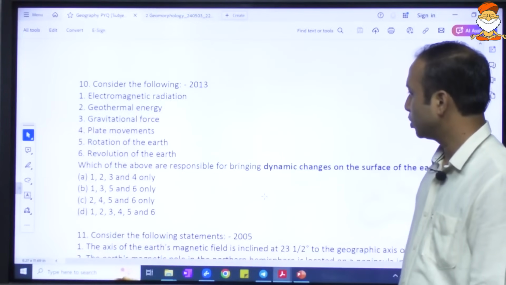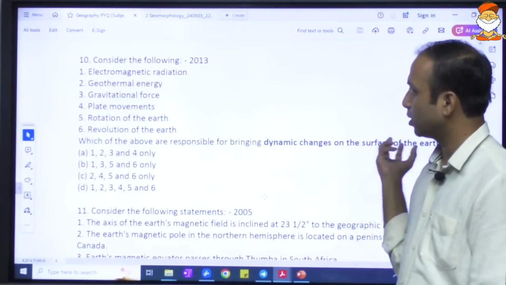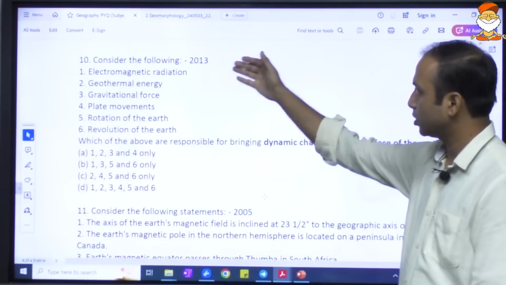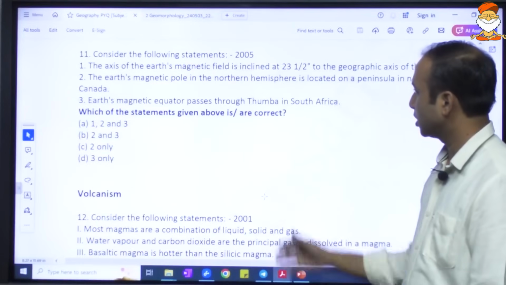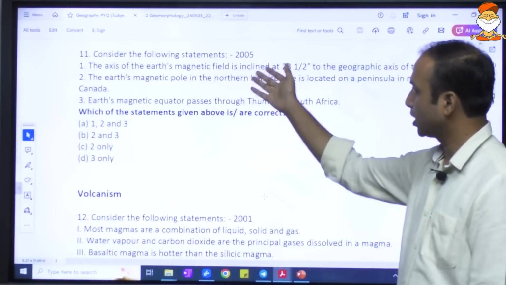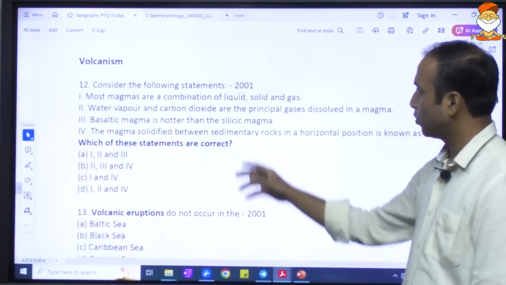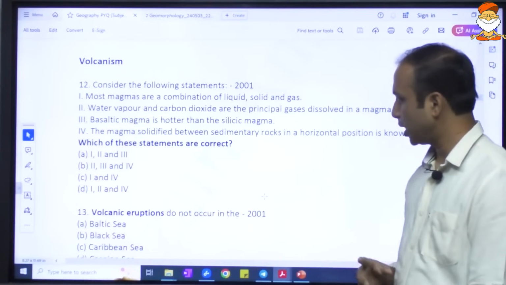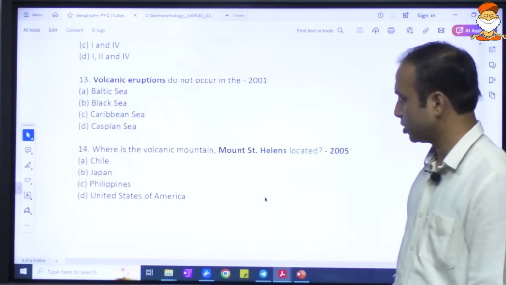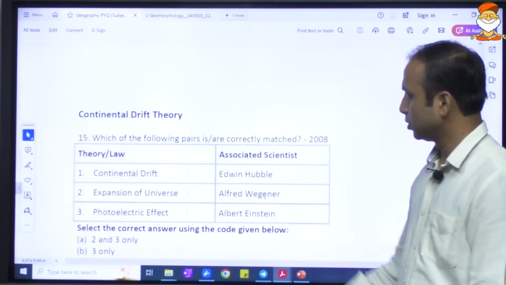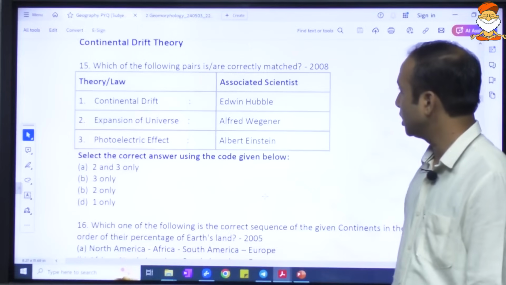Now with respect to the changes being brought upon the surface of the earth, what are the factors responsible for that? And the magnetic field related question again. Volcanism related, they have asked in mains recently, but prelims had quite old questions. Continental rift theory.